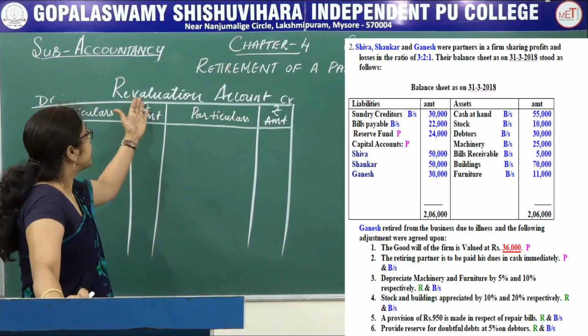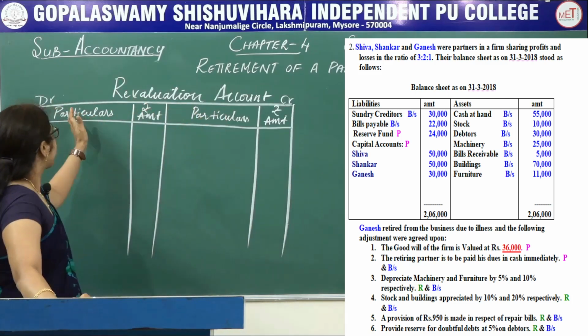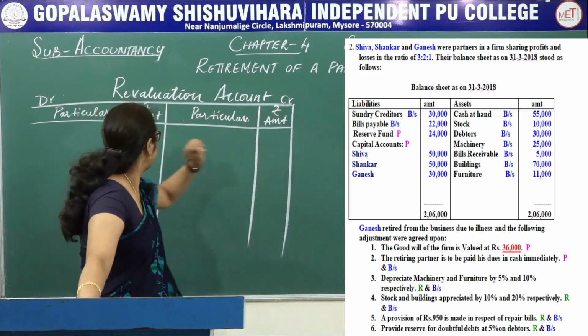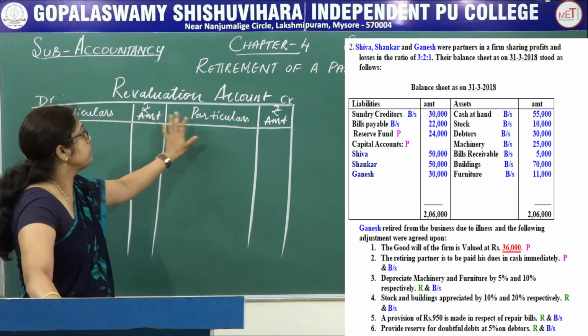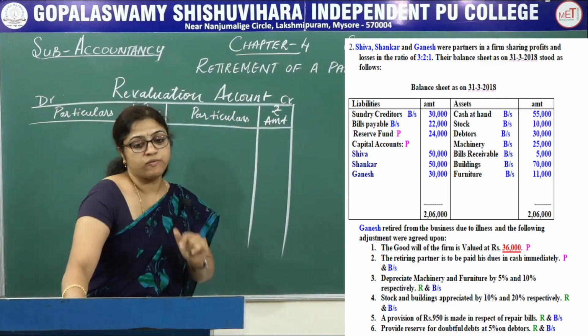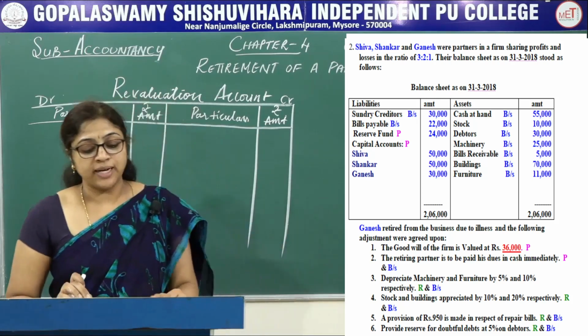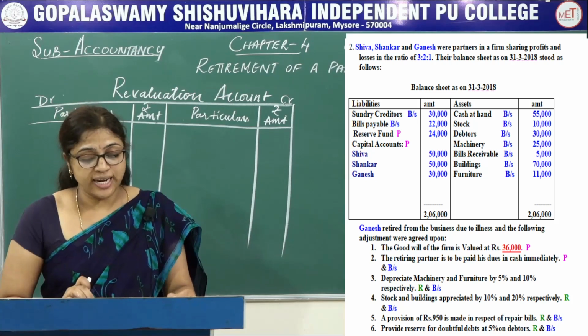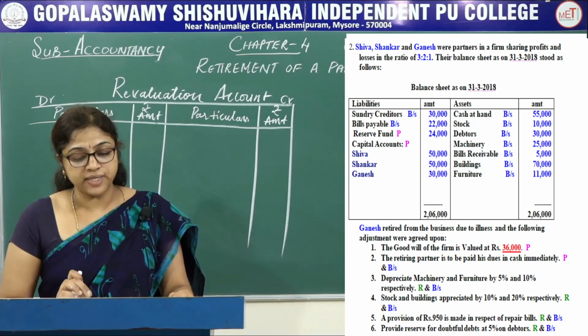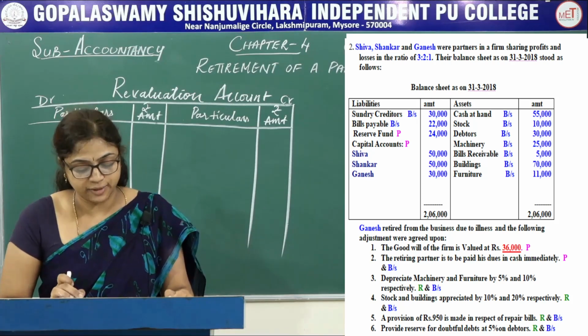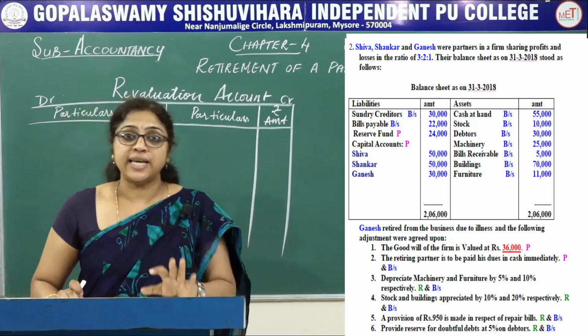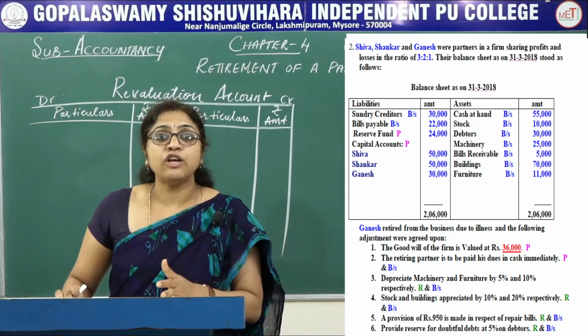First write the heading revaluation account, then write debit as well as credit, particulars, amount, particulars as well as amount. First you see the adjustment. In the third adjustment, depreciate machinery and furniture by 5% and 10% respectively. Depreciate means decrease in the value of the assets.